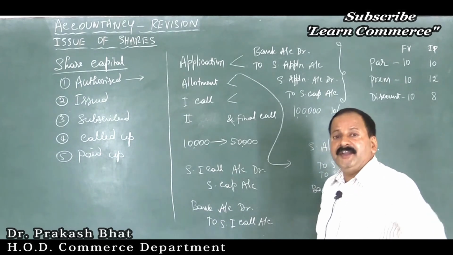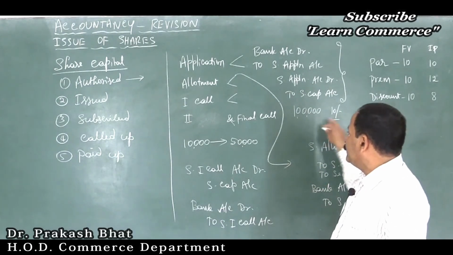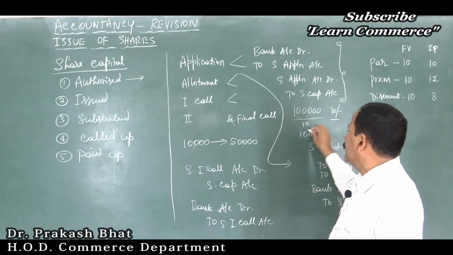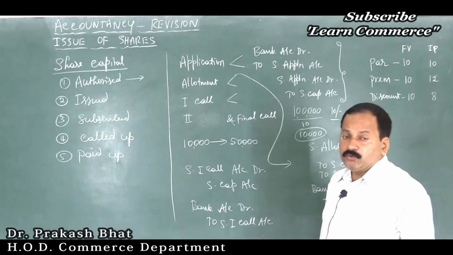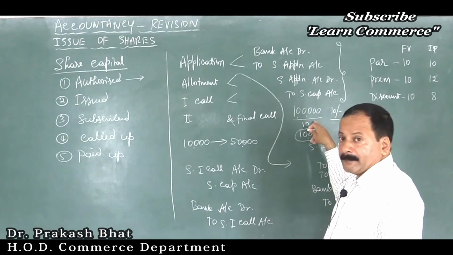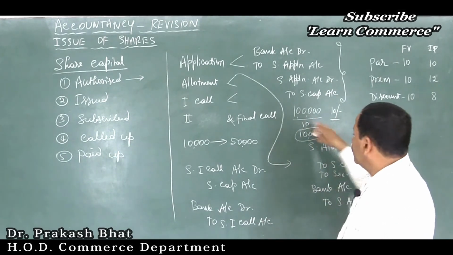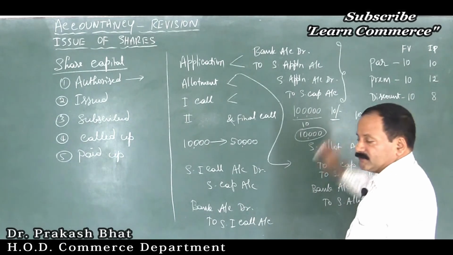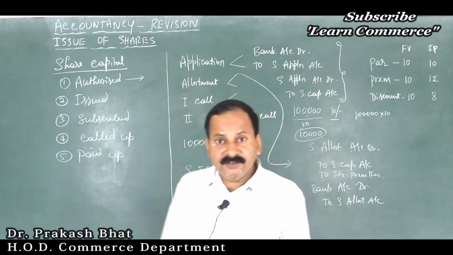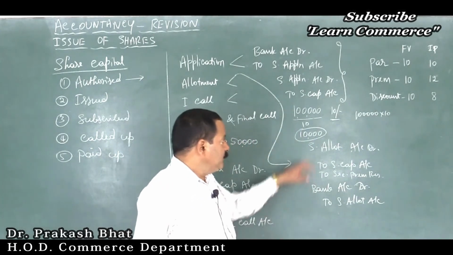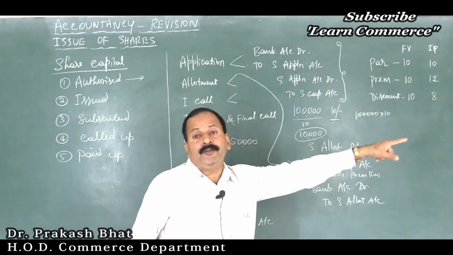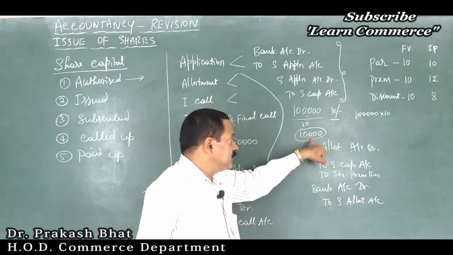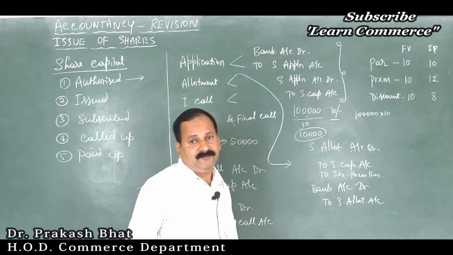And it is divided into shares of rupees 10 each. That means divided by 10, you are going to issue only 10,000 shares, friends. Students will get confused here when they give like this. What they will do? 1 lakh into 10. They will write like this. Isn't it? So you have to take 1 lakh as the amount of capital that the company is going to collect, and the number of shares are 10,000 shares.